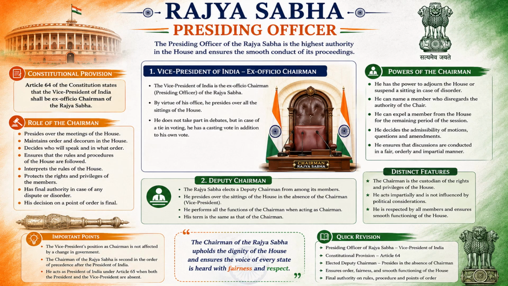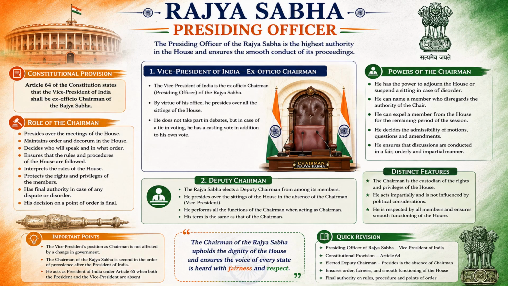He will be deciding upon the rules and regulations and will keep everything in order. He has the final say in what happens in the Rajya Sabha. For example, during a sitting, should that sitting be adjourned or suspended, it will be totally upon our ex officio chairman to decide.